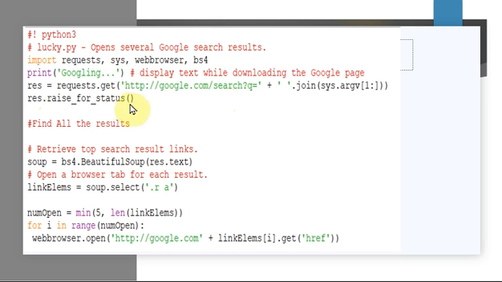Okay, and raise_for_status, what does it do? If there is any error when you're trying to download from this particular location, it is going to raise an error. If nothing, fine, you will continue with the next step. Okay, so next is the beautiful soup module. What is this res? It is nothing but the response object that we have got from this particular location, and we are creating the beautiful soup object.